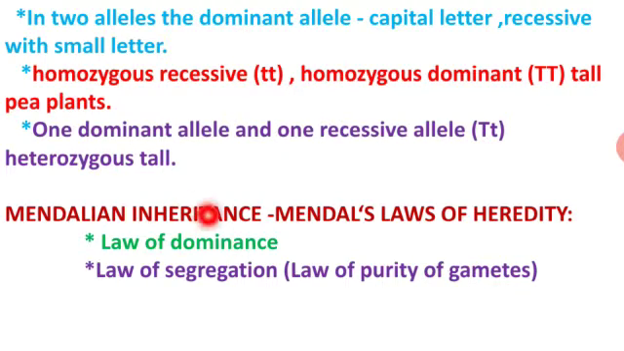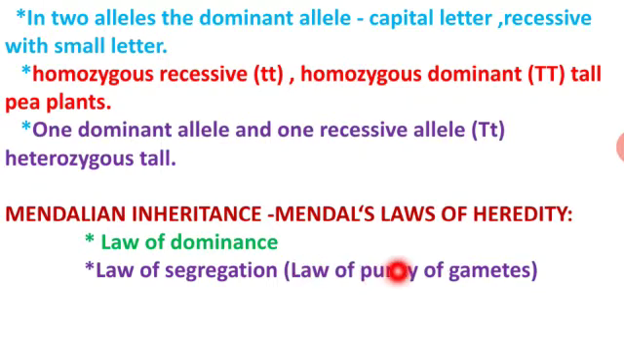In Mendel's experiments, he explained two different laws. One is the law of dominance and the other is the law of segregation. Law of dominance means, in the F1 generation, if the gene has the dominant allele, only the dominant character will be expressed, not the recessive character. The dominant is expressed and the recessive is suppressed, so it is named the law of dominance.